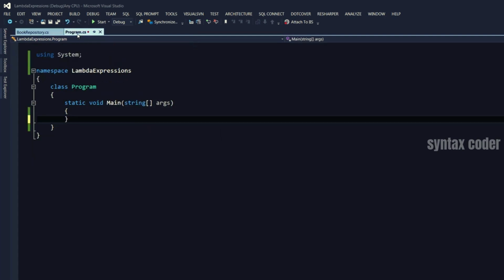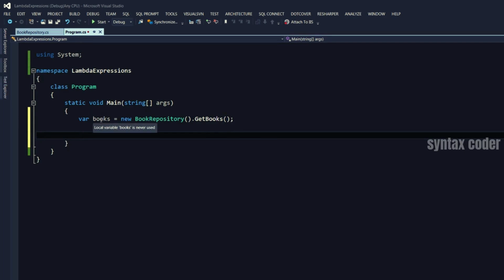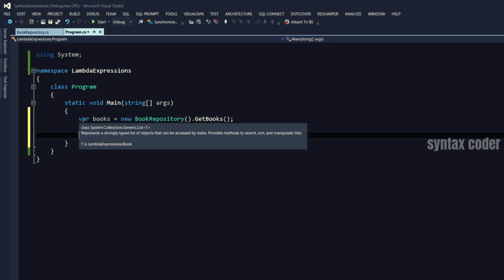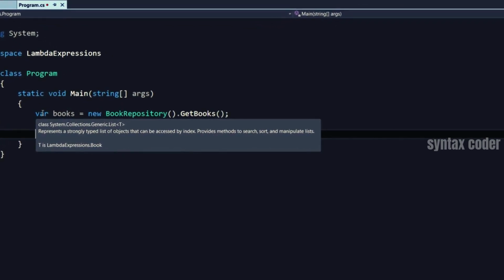So let me show you how we would typically do this without a Lambda expression, and then we will refactor the code and use a Lambda expression instead. So first, let's get the list of books. At this point, our books variable is of type list of book. Here, as you see in the tooltip, it points to a list of T, and note that T is lambda expressions.book. Lambda expressions is the name of my solution or project, so it's a namespace.